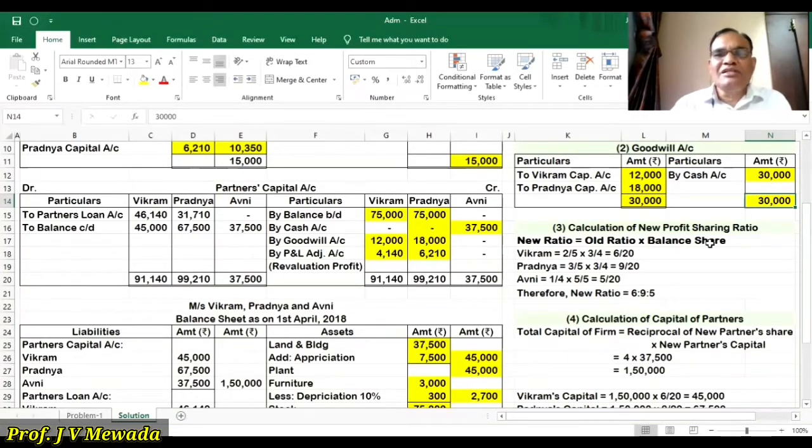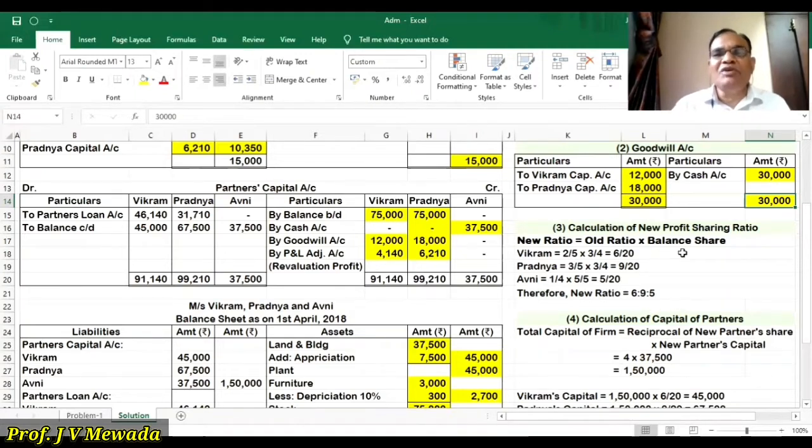Now what is the share given to the new partner? 1/4 is given. So what is left out? 3/4 is left out. So the old ratio of Vikram is 2/5 and Pradnya is 3/5 and the balance share is 3/4. So we will get for Vikram 6/20, for Pradnya 9/20, and Avni's share is 1/4. So we'll multiply with 5/5 to get the common denominator. So 5/20. So the new ratio is 6:9:5.